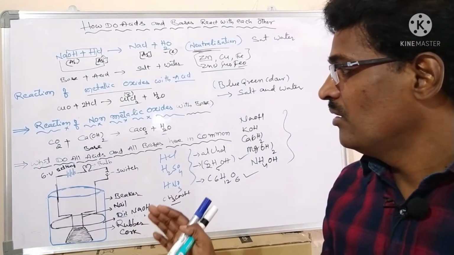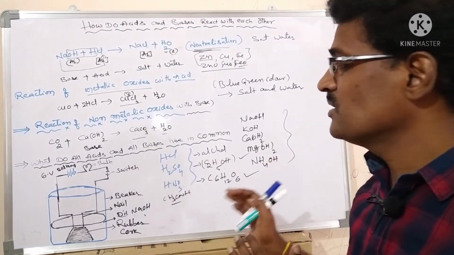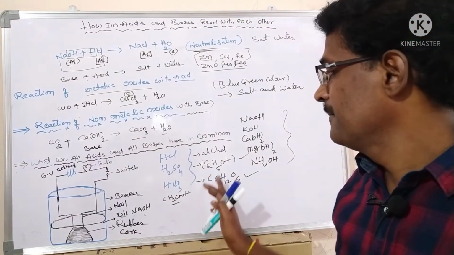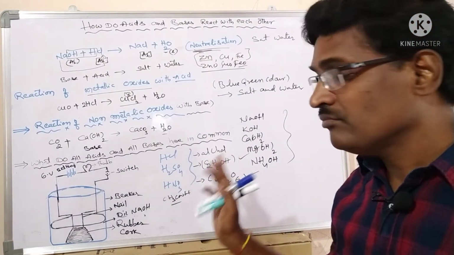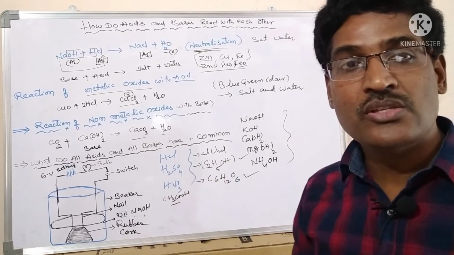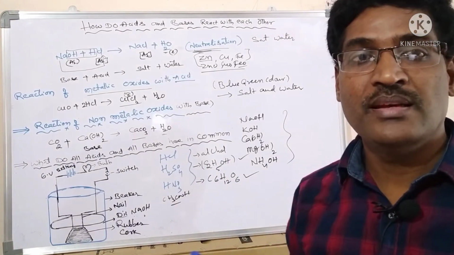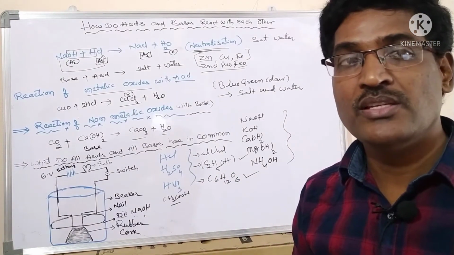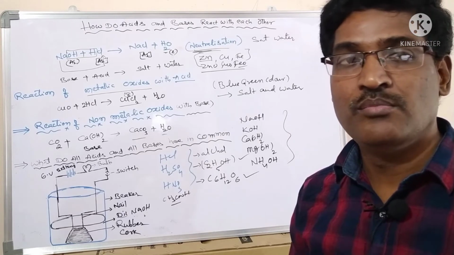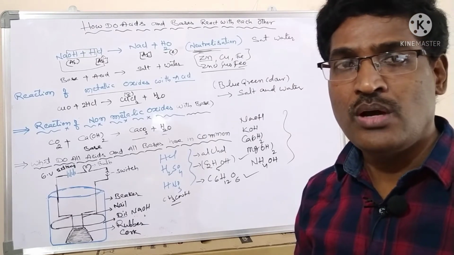Acids produce current, bases also produce current, but ethyl alcohol and glucose do not supply the current. To supply the current, what is required here? H plus ions and OH minus ions. Now how?